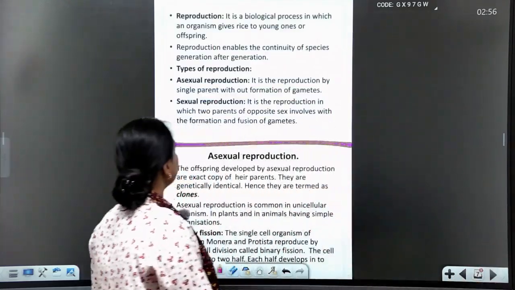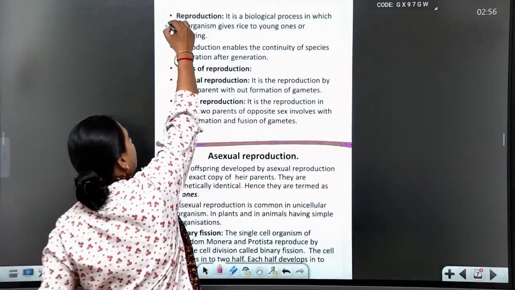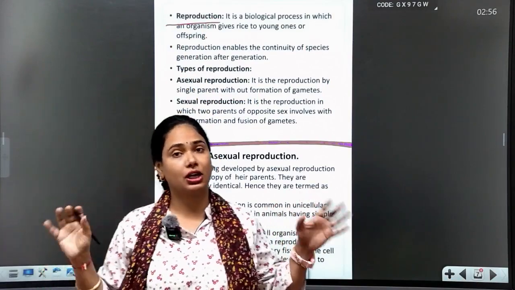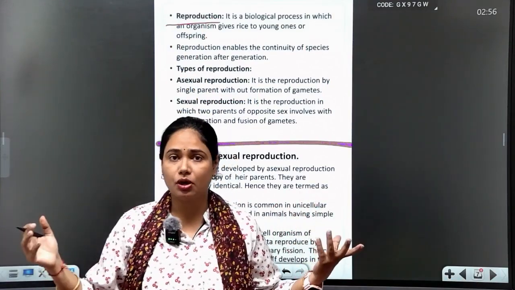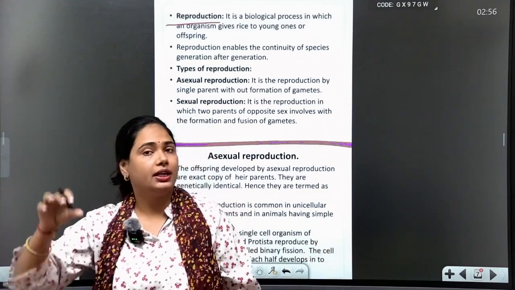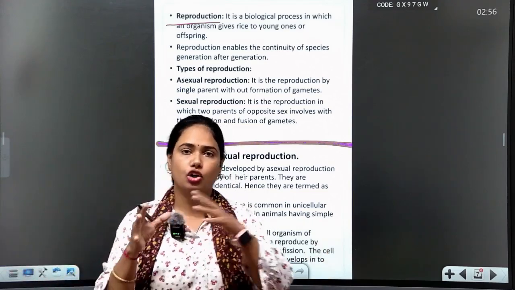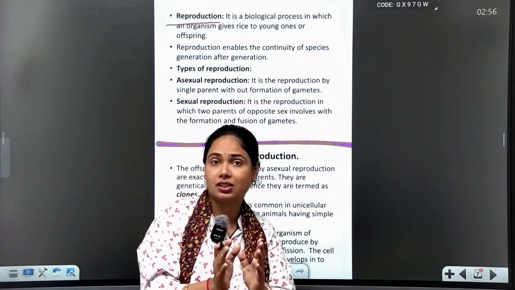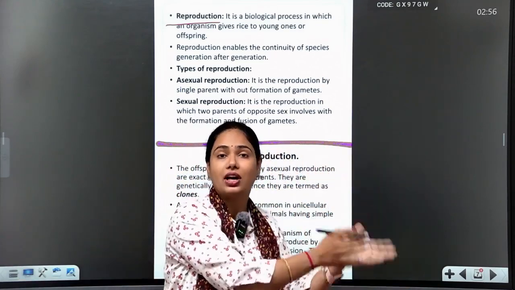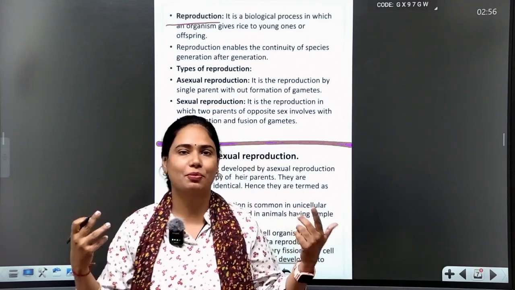Now, let us recall again: what is reproduction? It is a biological process. I already told you that when a parent gives birth to offspring or young ones, that is known as reproduction.